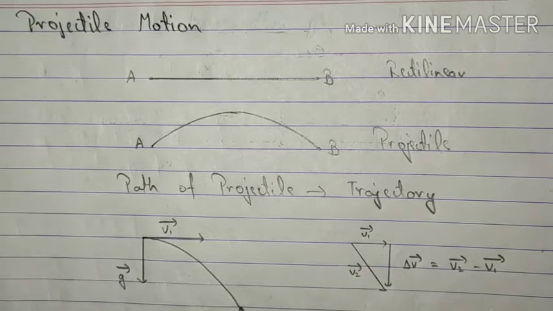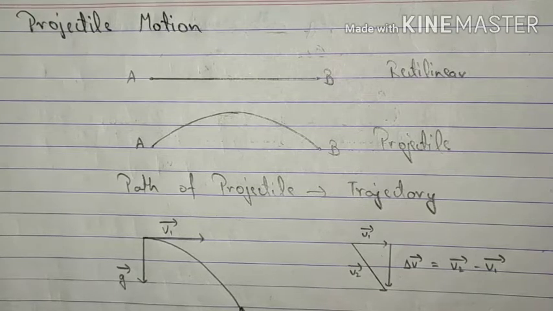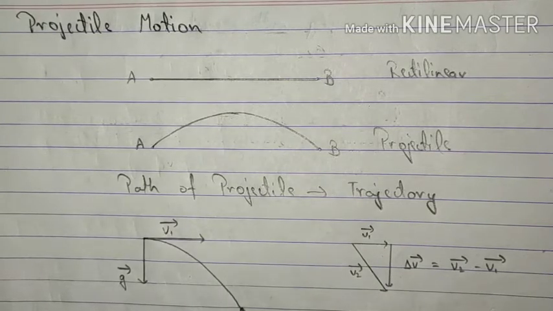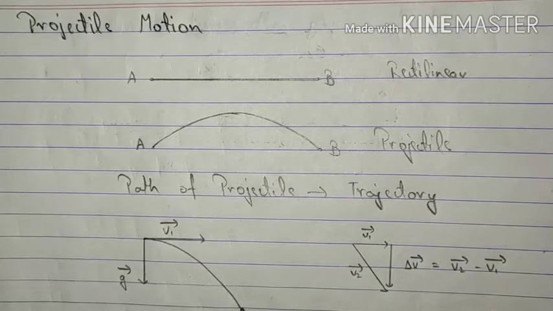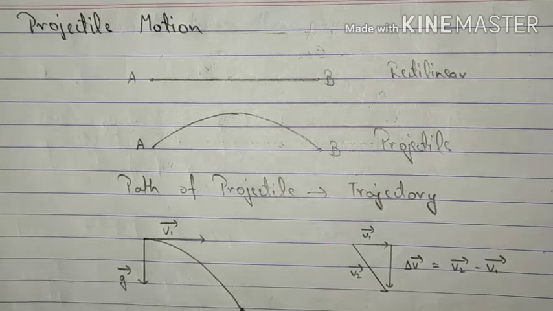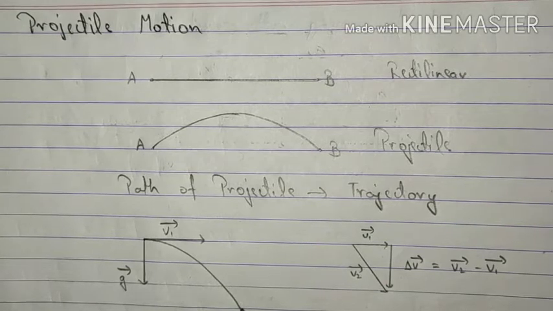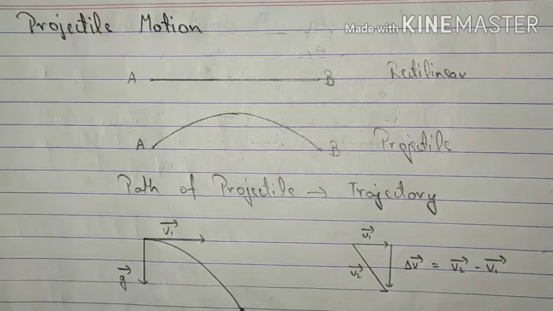And if such a motion follows a parabolic path, it is known as a projectile motion, as you can see over here. For example, the path of the football when it is kicked on the ground, or when one of your friends throws a ball from one end of the ground and you catch it.